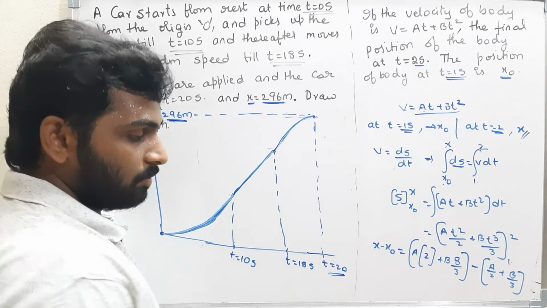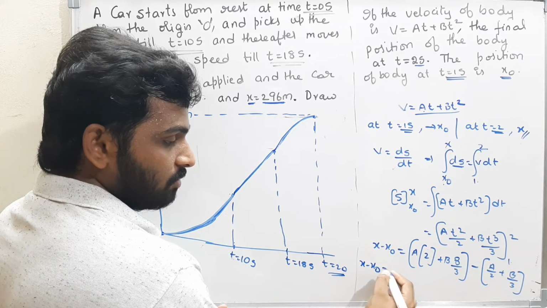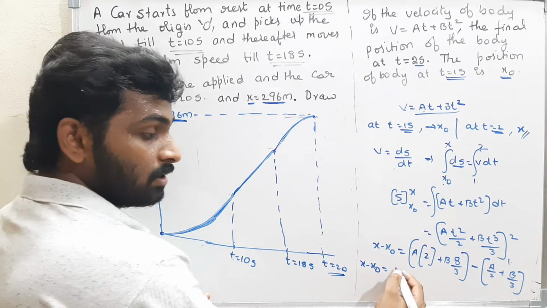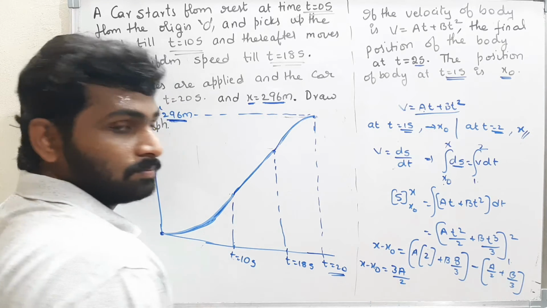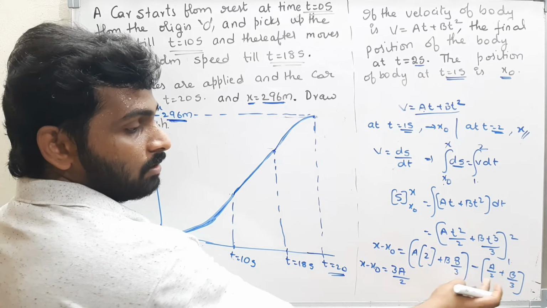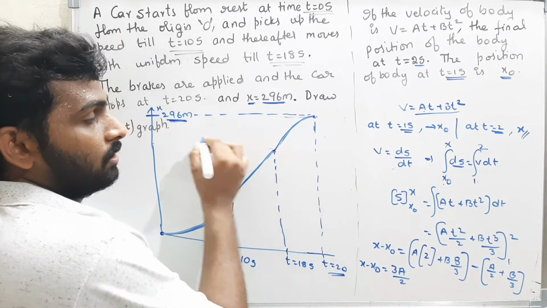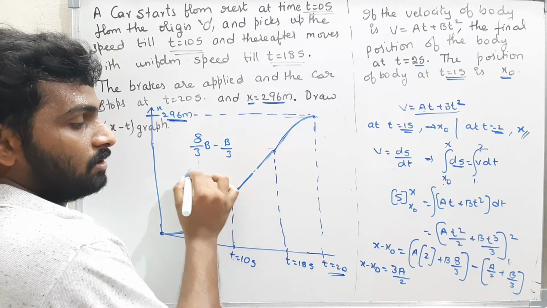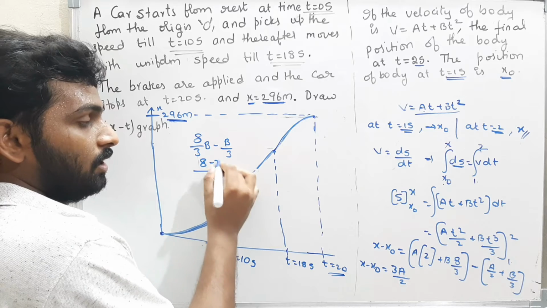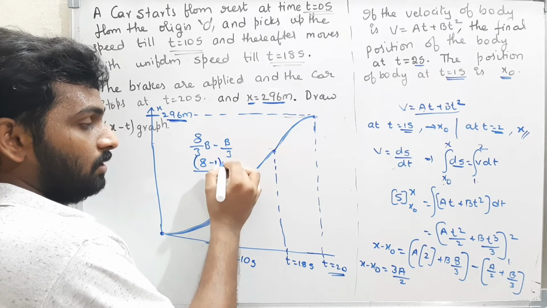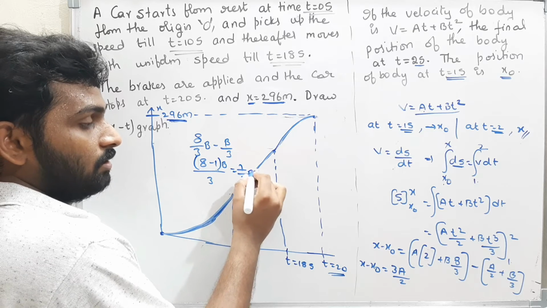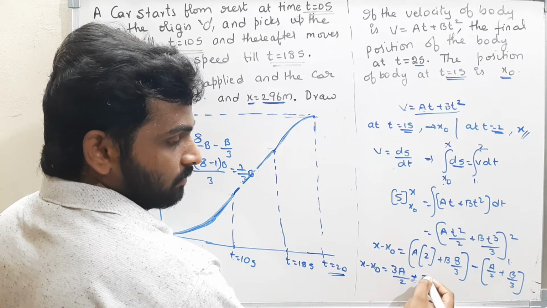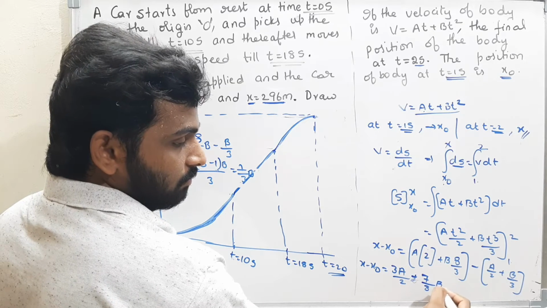Therefore, find the value. What is x naught minus x1? X minus x naught is how much? 2a minus a by 2 is how much? 2a minus a by 2 is 3a by 2. Now 8 by 3 b minus b by 3, how much? 3 is common. Therefore 8 minus 1 b, that is nothing but 7 by 3. Sorry, not minus, plus 7 by 3 b.